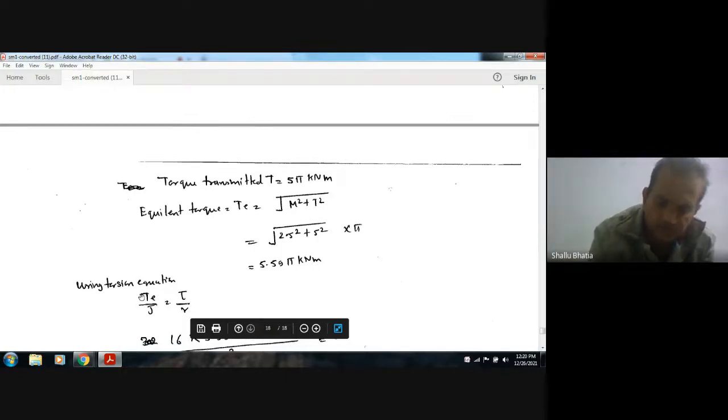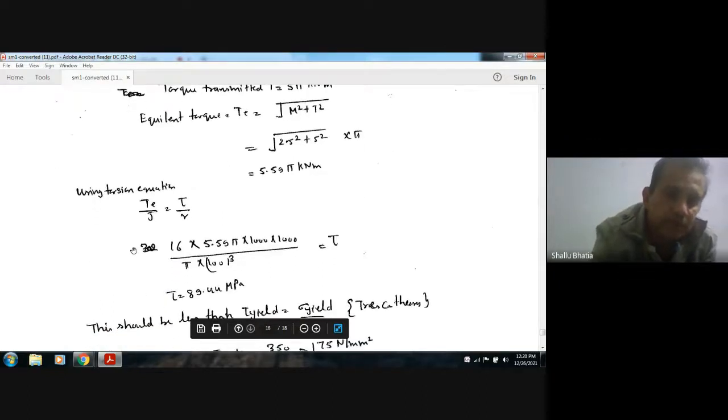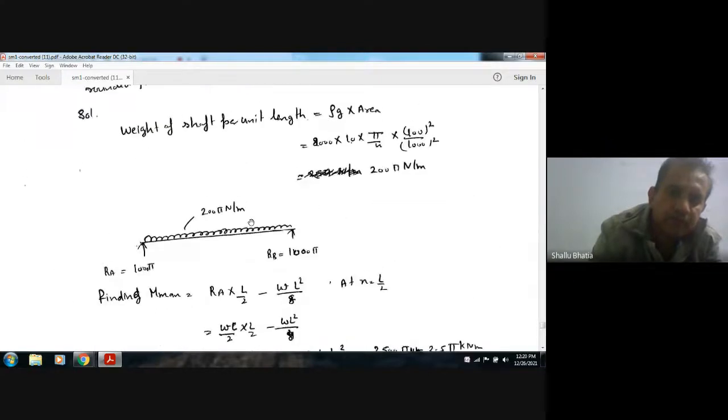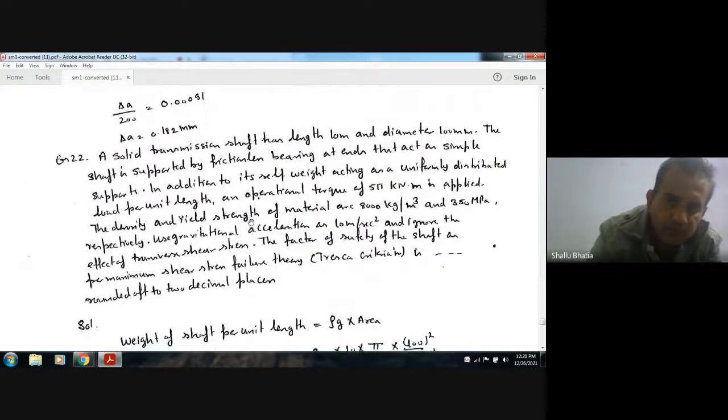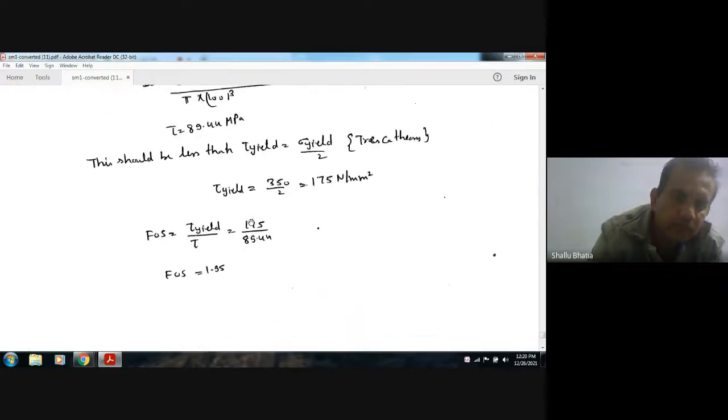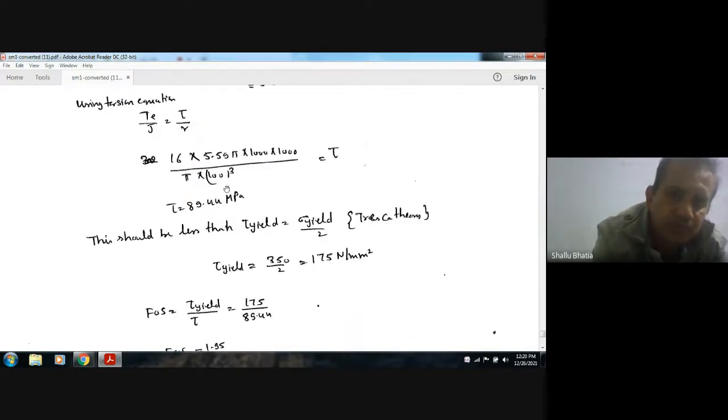According to the torsion equation, we have T by J equals tau by R. Te is 9.595 into 1000, and using tau equal to 16 T by pi d cube, with diameter 100 mm, we can have tau equal to 89.44 MPa. So that is the shear stress.